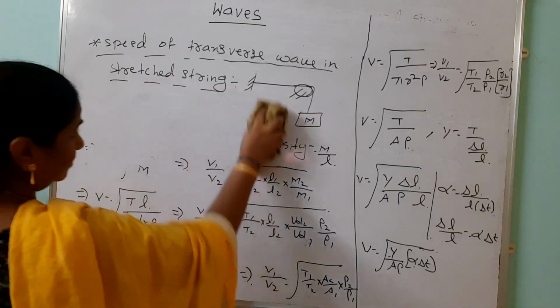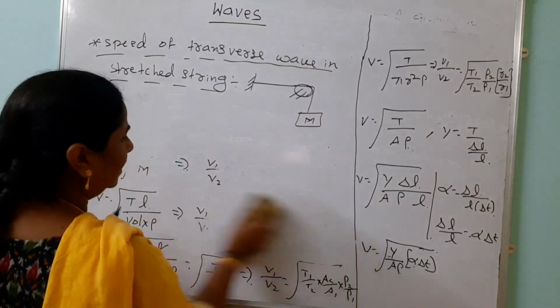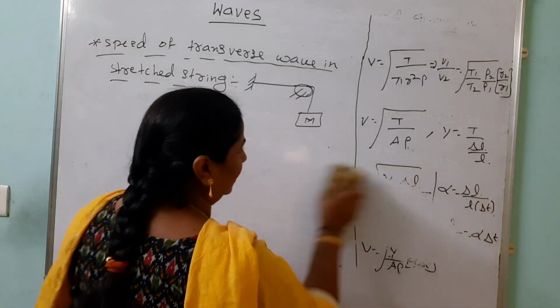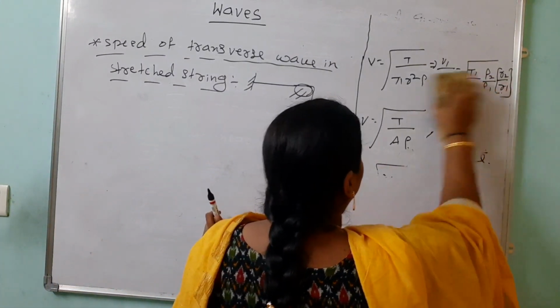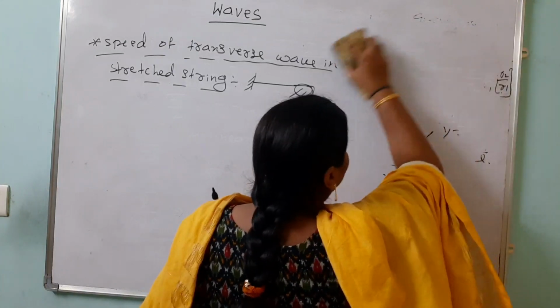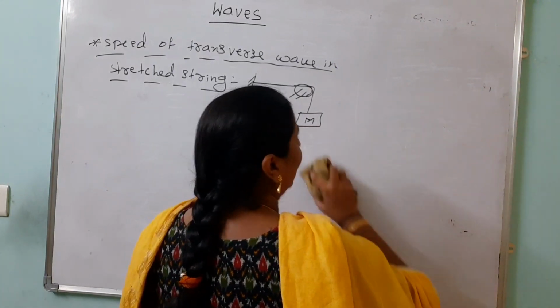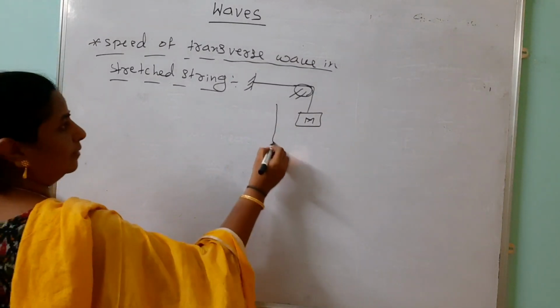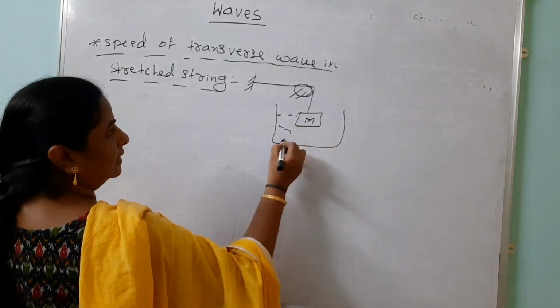Suppose we are placing this load into water. Then which parameter is changing? Tension is changing. Why? Tension formula is mass into acceleration due to gravity. Look here, we are taking water like this and placing the load in it.